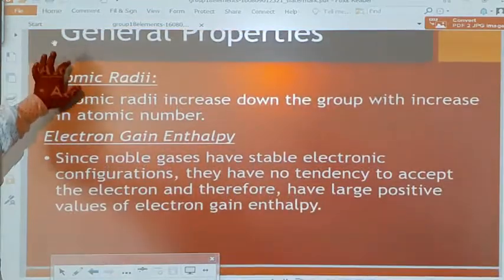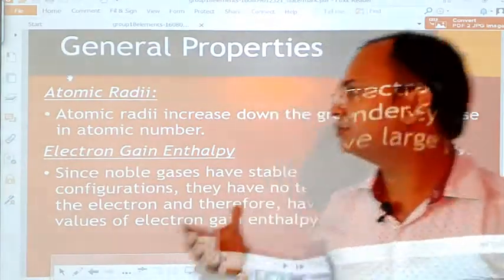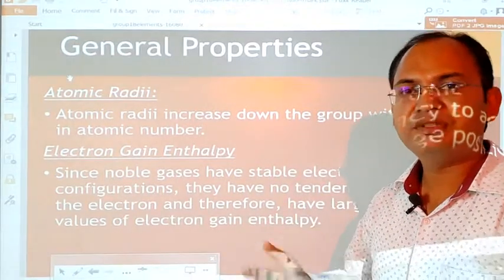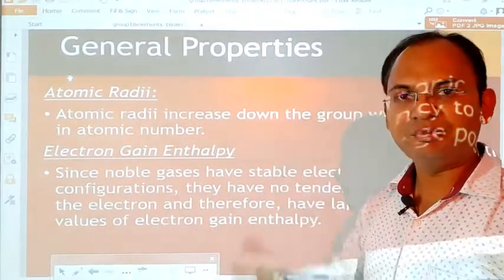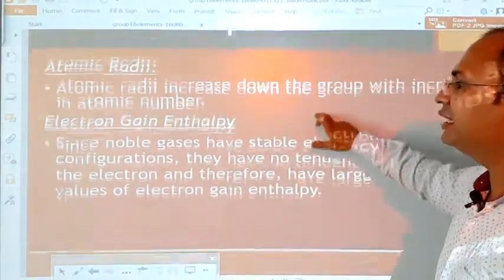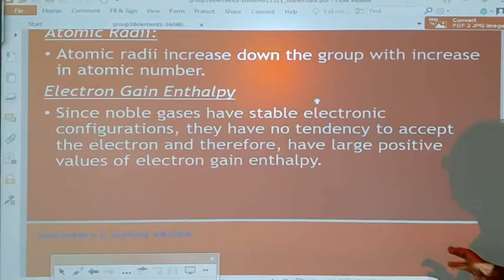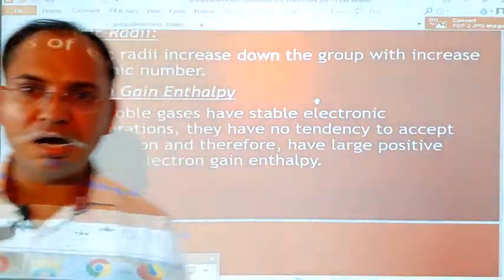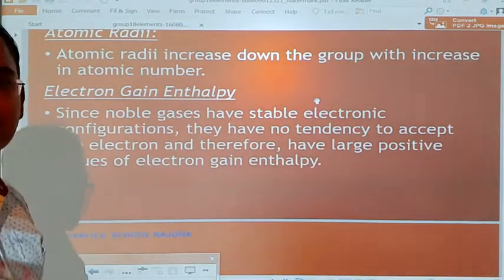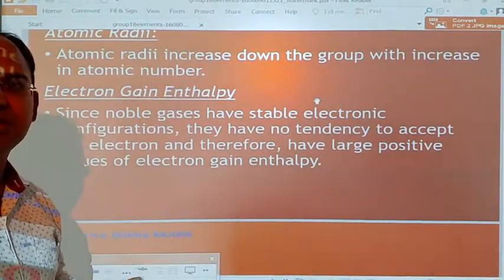Next is atomic radii. Atomic radii, that means the radius of the atom, also increases while moving down the group, because if the size of the atom increases, then it is obvious that the radius will increase. Electron gain enthalpy. Now students, electron gain enthalpy means the amount of energy that is released when an electron is added to the atom. So it is the same idea as that of the ionization potential.